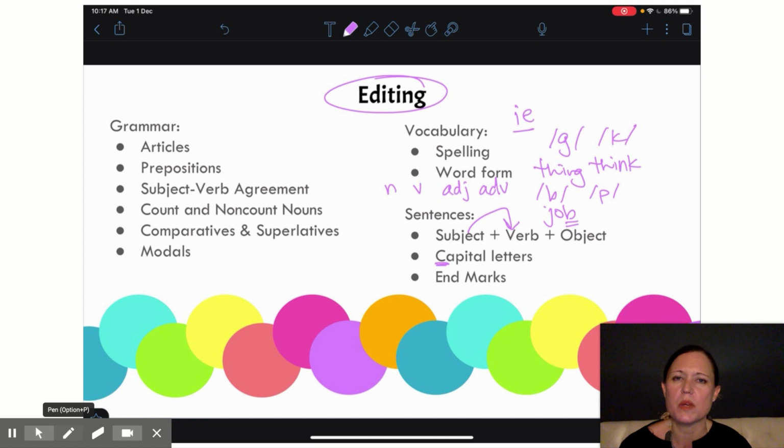Remember, the only words we use a capital letter for are the beginning of the sentence and proper nouns, like the names of people and countries and holidays and things like that. We don't want to have just random capital letters in the middle of our sentences. Just looks silly. And we also want to be sure that we end every sentence with the correct end mark, usually a full stop. So those are some things you can also have in the back of your mind that you want to edit before you finish your writing.